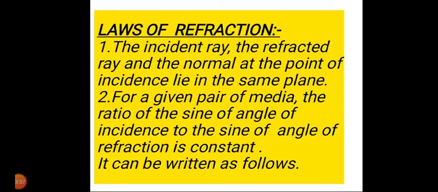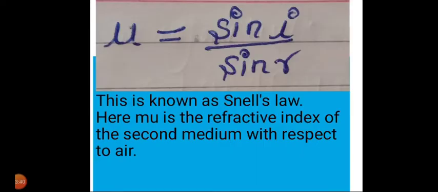This is also called Snell's law. Why is it called so? Because in the 17th century, Professor Snell was experimenting and found that the trigonometrical ratio, that is sin i upon sin r, remained constant for any two optical media. Thus, he gave this relationship, which is known as Snell's law. Mathematically, the formula is mu equals sin i upon sin r. Here mu is the refractive index of the second medium with respect to air.